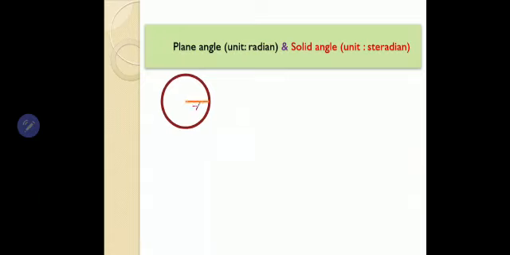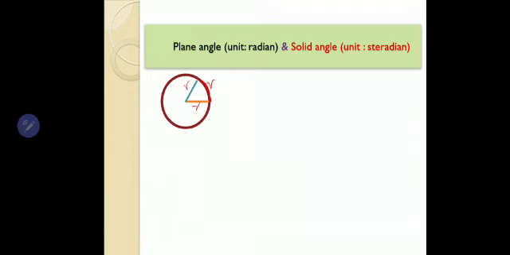Consider an angle subtended at the center of the circle by two radii, formed with the help of an arc of length r.